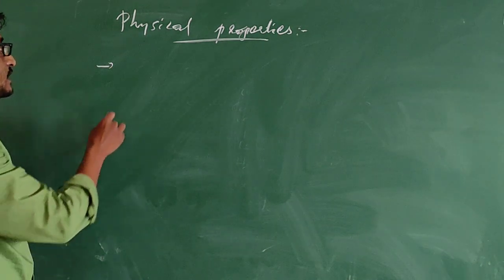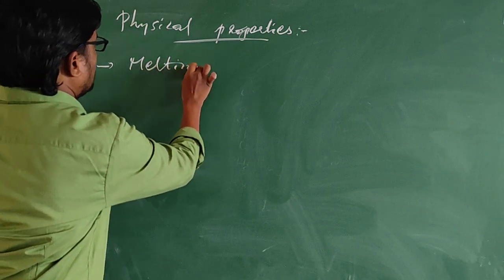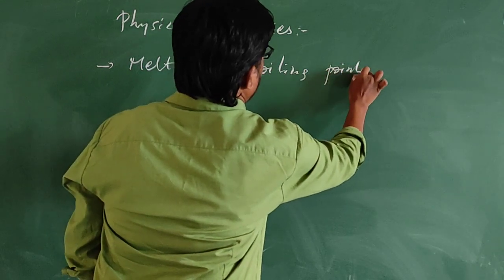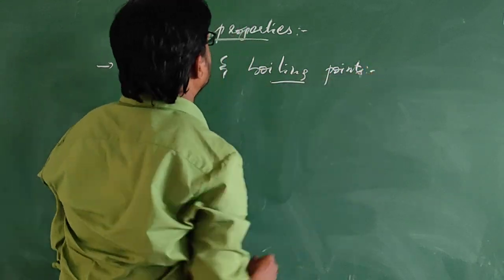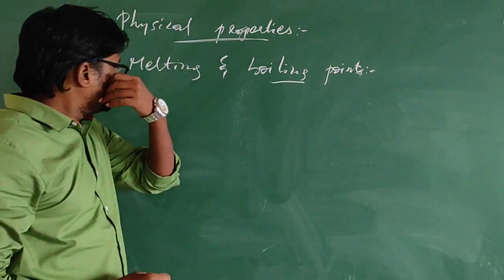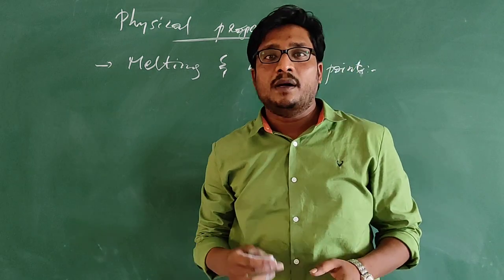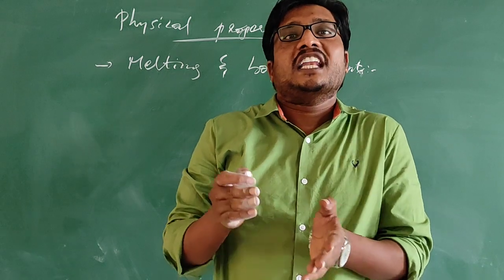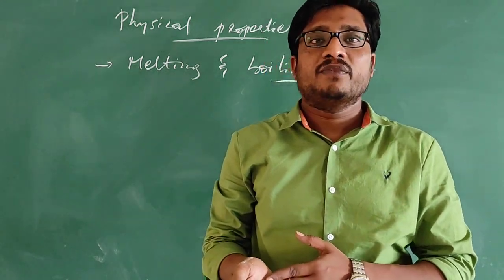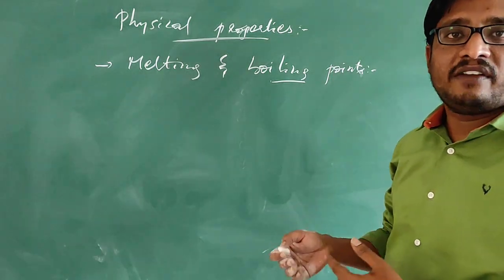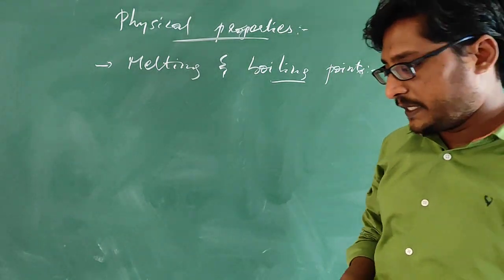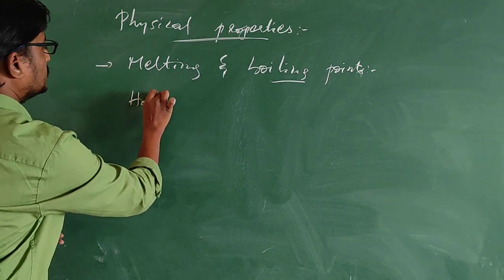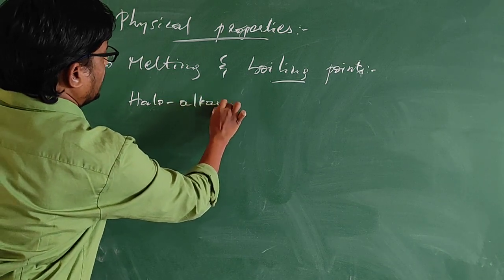In this, the first one is melting and boiling points. When we compare the melting and boiling points of haloalkanes and haloarenes with their corresponding hydrocarbons, haloalkanes and haloarenes will have high melting and boiling points. Let us first talk about haloalkanes.